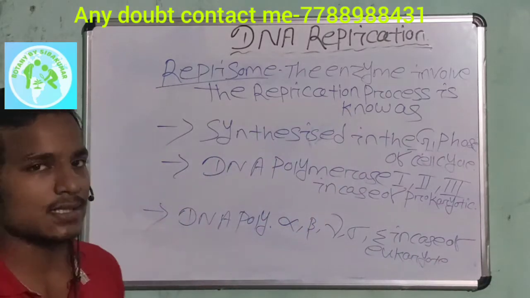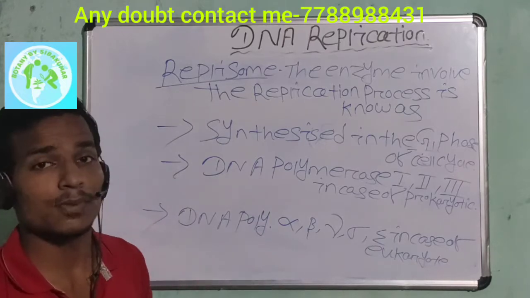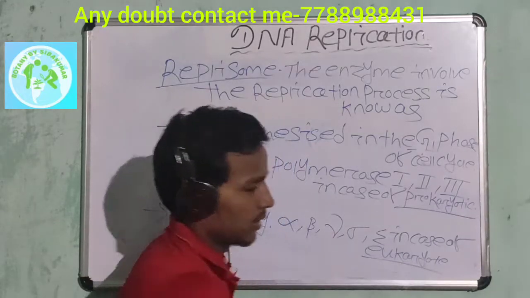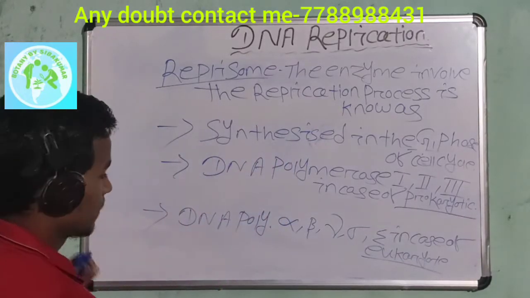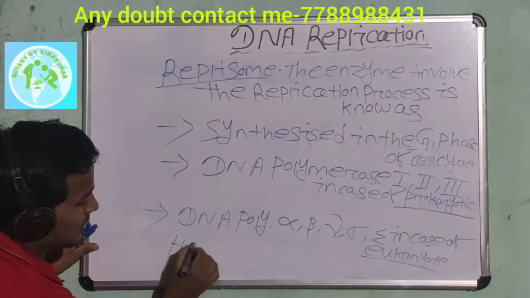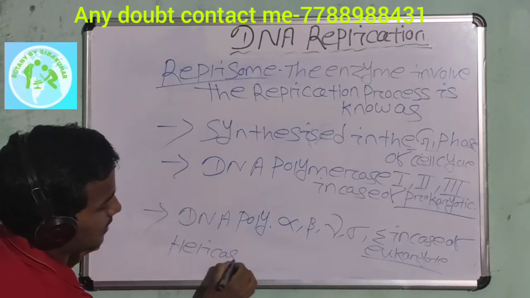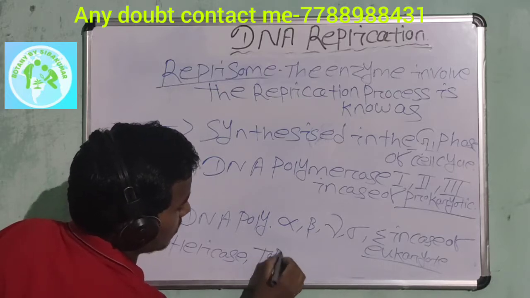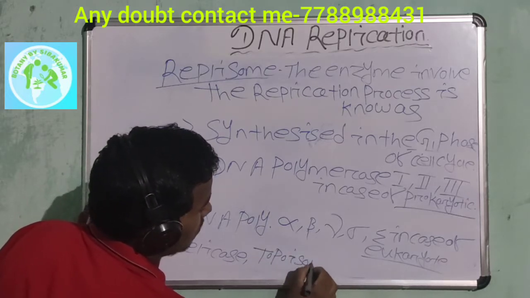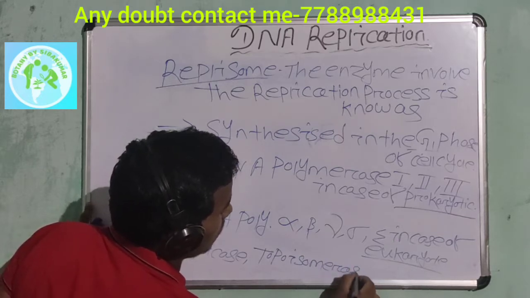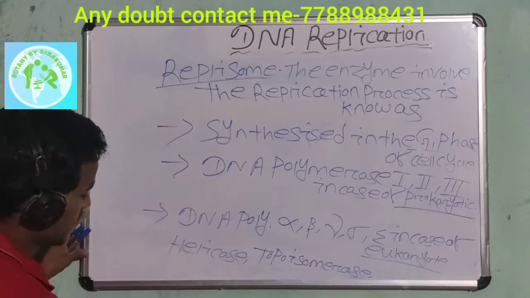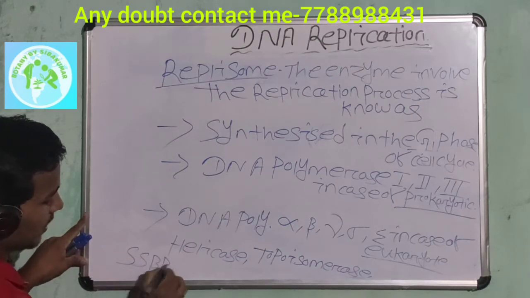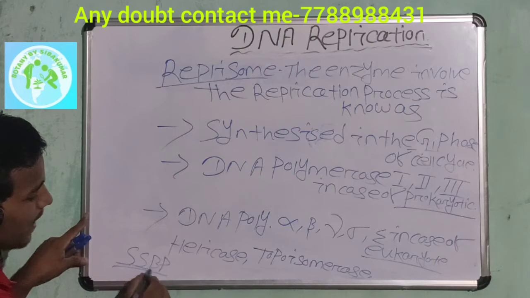And there are some enzymes that catalyze the process of DNA replication in both prokaryotes and eukaryotes. These enzymes are helicase, another is topoisomerase, and the third one is SSBP, that means single strand binding protein.